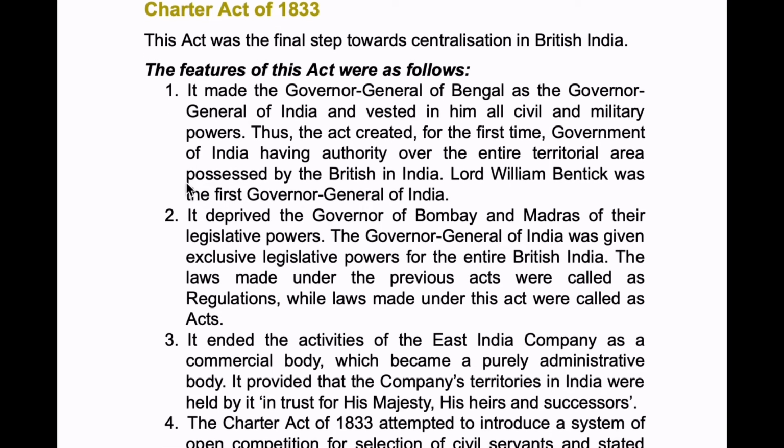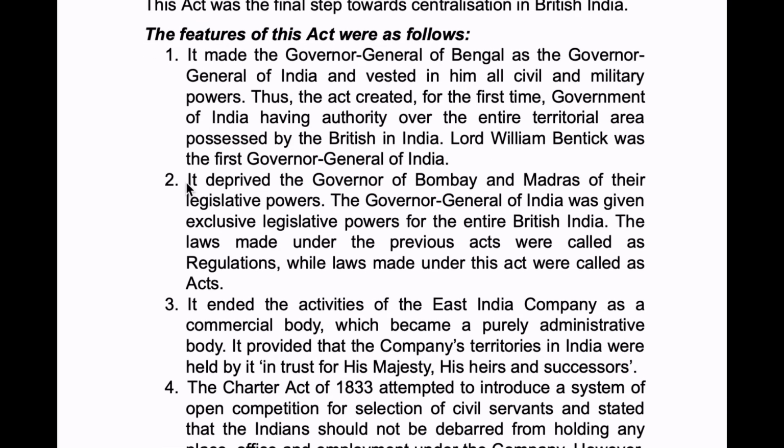And now the features of this act were: first, it made the Governor General of Bengal as the Governor General of India and vested in him all civil and military powers. Thus, the act created for the first time a Government of India having the authority over the entire territorial area possessed by the British in India. Lord William Bentinck was the first Governor General of India.